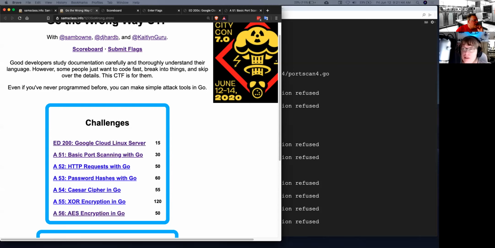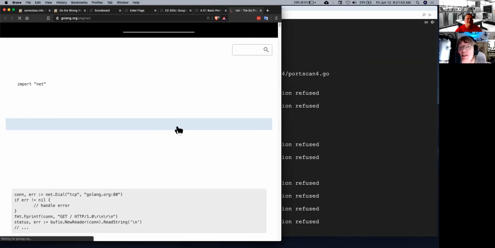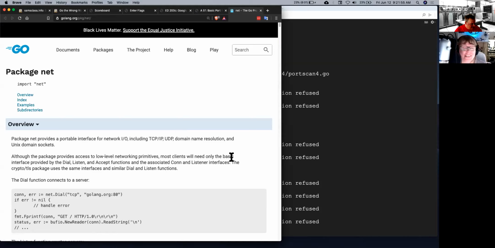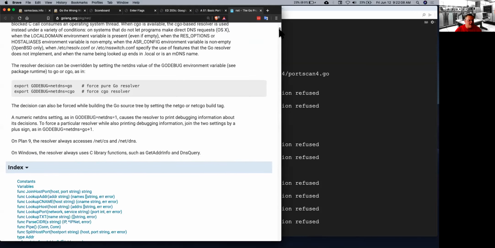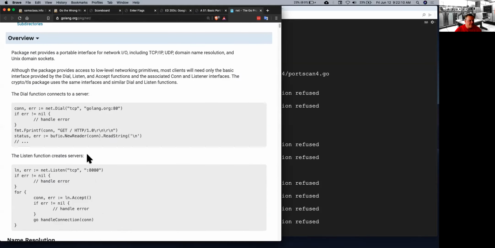Let me find the chat room. Good. I can tell you, Sam, as a professional red teamer who does a lot of coding, more time is spent reading the documentation than actually writing code. Not that I do it, but anyway, I cannot argue with your statement. So golang.org package net. Yeah, there's a good point though. I have occasionally actually read these things, but usually they have far too much information for me. But anyway, this was pretty friendly though. Good. Thank you. I'm glad we get that in the video.